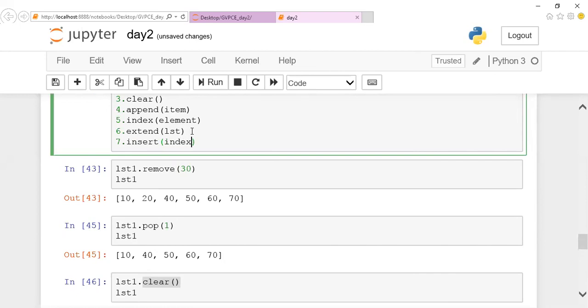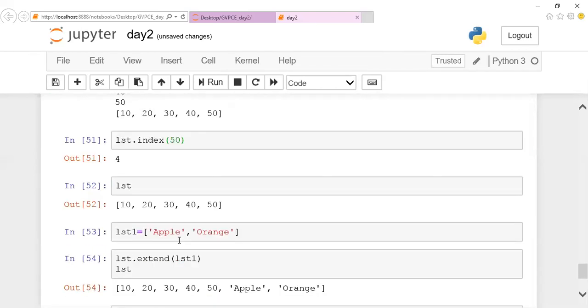So I'm going to perform the insert operation. If I want to perform insert, it will accept two parameters. One is the index value, and the other parameter is your element. These are the two parameters: where I'm going to insert it, and what to insert. Insert index comma element.